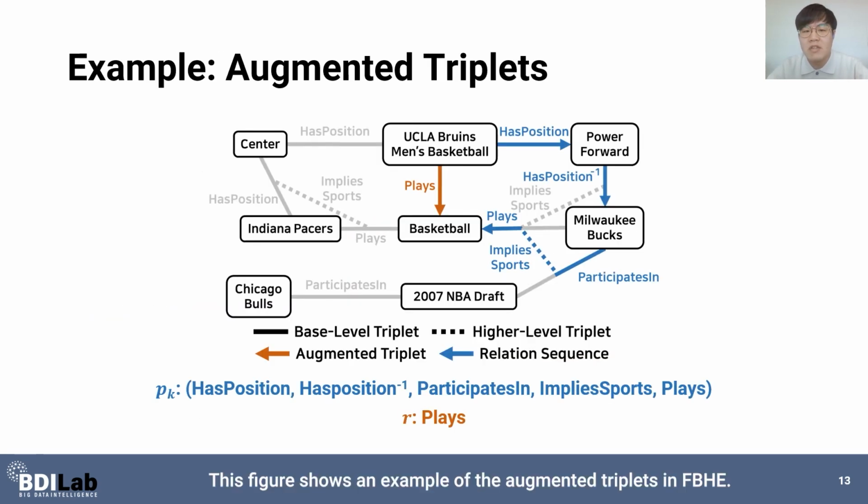This figure shows an example of the augmented triplets in FBHE. Since the confidence score of pk-R is greater than a certain threshold, we added the triplet UCLA Bruins men's basketball plays basketball. We observed that our random walk-based data augmentation strategy effectively adds many missing triplets.